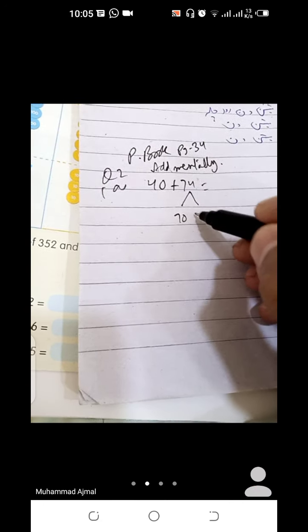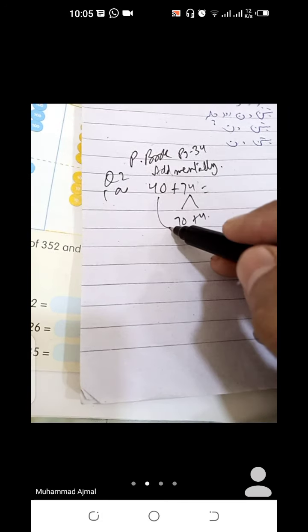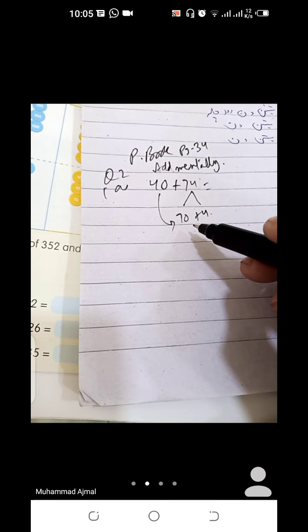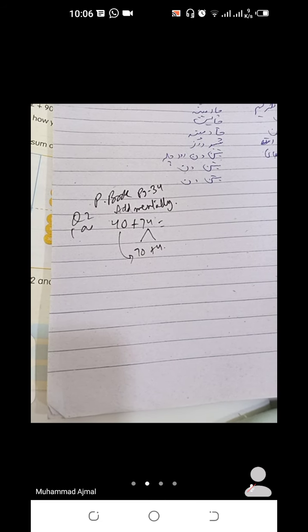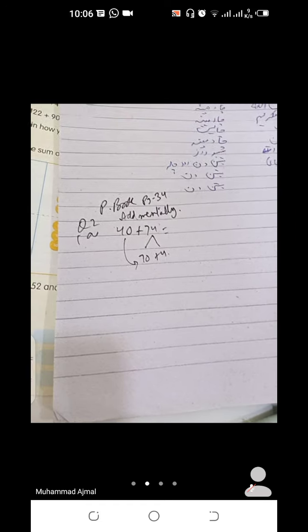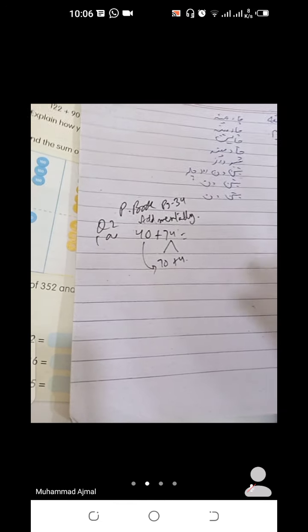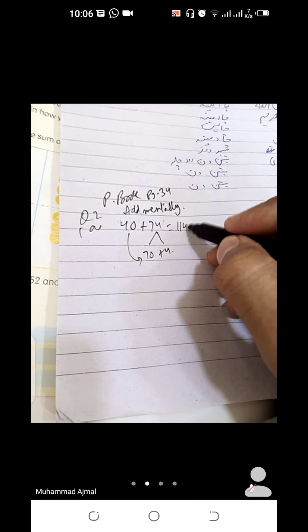So look here, first we break it into 70 and 4, and we add these. 70 and 40 makes 110, plus 4 is 114, so its answer will be 114.